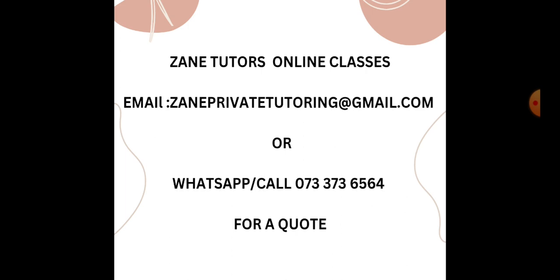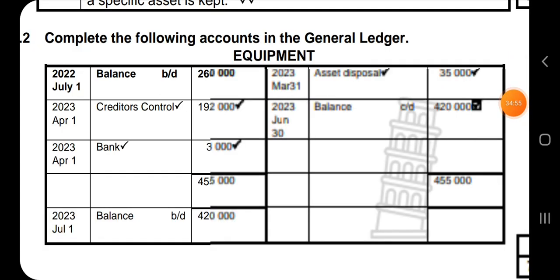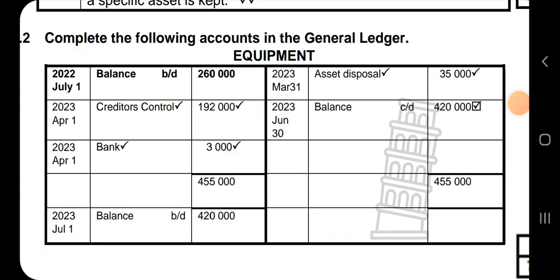Okay, now with this same information, let's try to do a fixed asset note. So this is the equipment. This is how you will be marked on this question. So if you write asset disposal is a right, bank, creditors control, those are marks. The balance closed down, balance the account, you're going to get part marks for just that balance closed down.